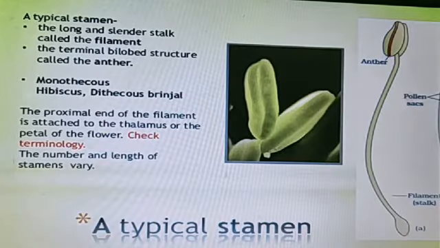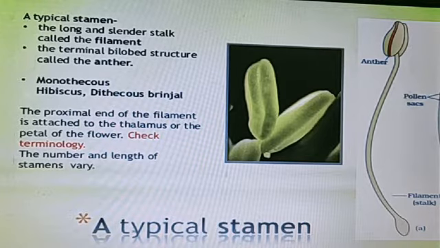Now we move directly towards the androecium. We all know that the androecium is made of stamens, the male reproductive part, and the stamen consists of 2 parts, a filament and an anther. The anther is mostly bilobed at the tip of the filament. Such bilobed anthers are called dithecous. Each lobe contains 2 microsporangia or pollen sacs, having a total of 4 microsporangia in an anther.